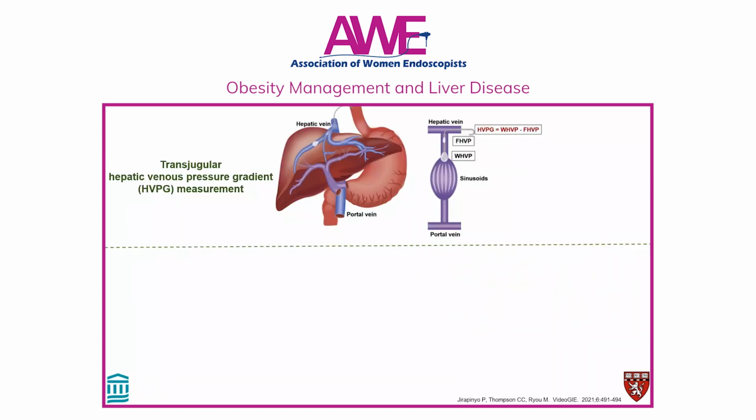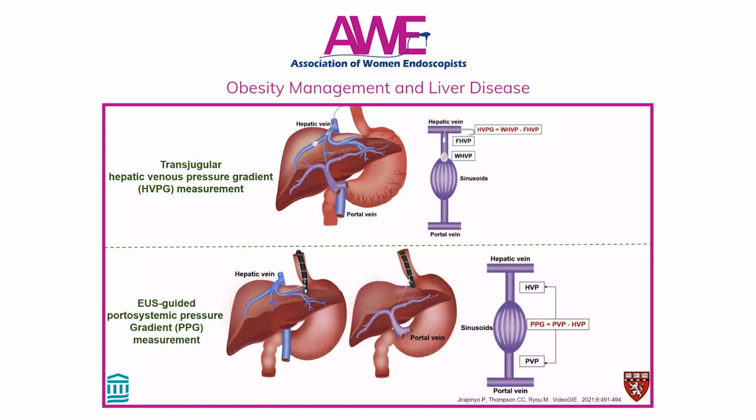Traditionally, HVPG measurement can be performed by our IR colleagues to determine if patients have portal hypertension, which is defined as when an HVPG is greater than 5 millimeters mercury. More recently, we can also perform EUS-guided portal systemic pressure gradient, or PPG, measurement to assess for portal hypertension. As shown in the cartoon here, we pass a 25-gauge needle into the hepatic vein and portal vein to measure their pressures. The difference between these two pressures represents the PPG value.